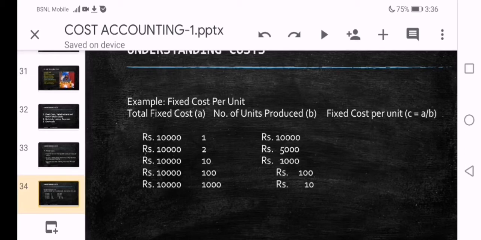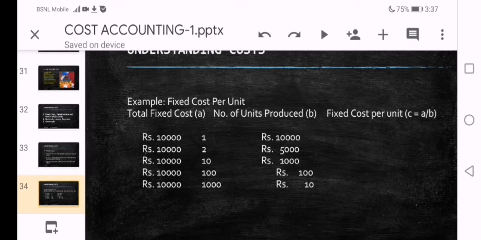Total fixed cost, treat this one as A. Number of units produced, treat this one as B. Fixed cost per unit, treat this one as C. Fixed cost is the same whether you produce 1 unit or even 1000 and above units.